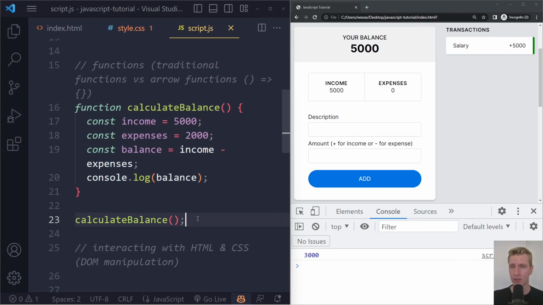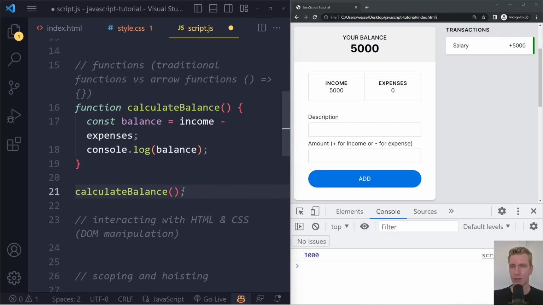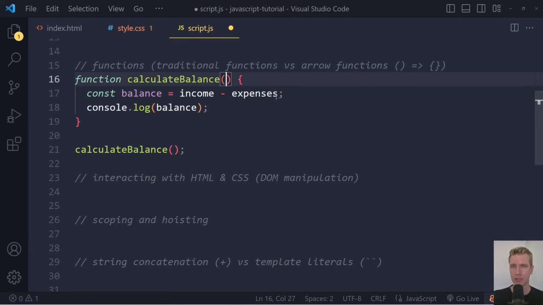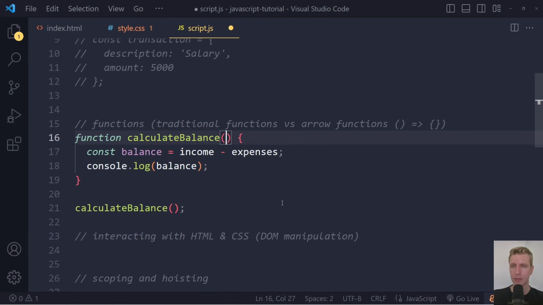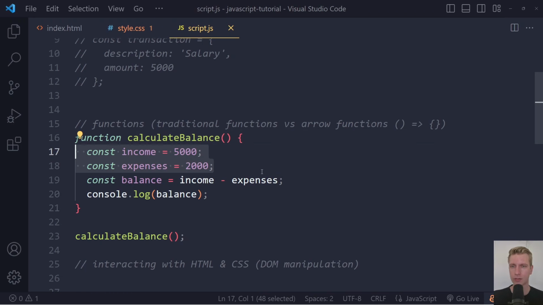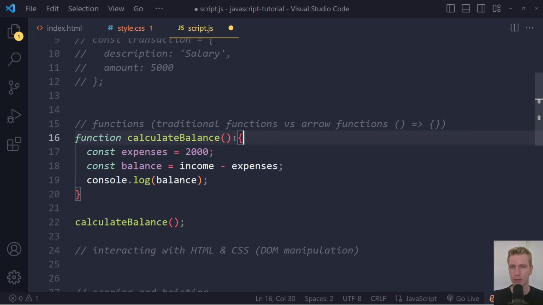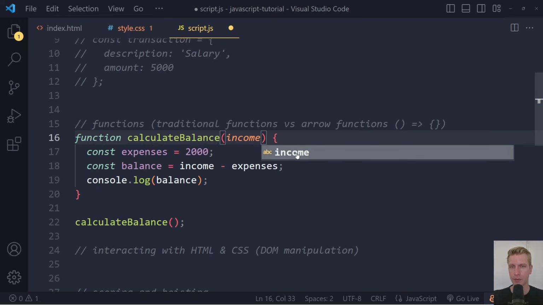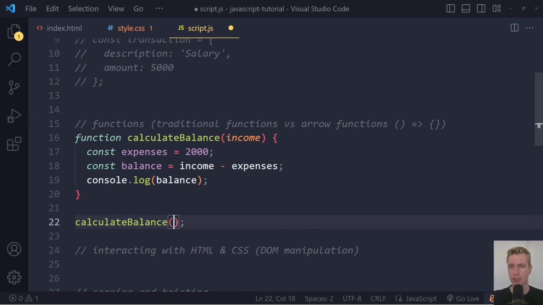Now let's make it a little bit more interesting here, because here we're sort of hard coding income and expenses in the function body. But more realistic would be that we actually pass this as input to the function. So a function can have input. So let me actually make this full screen for a second. So for example, maybe this function is expecting income. Right, so let me actually undo this, Control Z. Let's say only the income is what we pass. So here it will expect an input, meaning when you call the function, you actually provide an argument, as it's called. Right, so the argument or input to this function is 5,000.